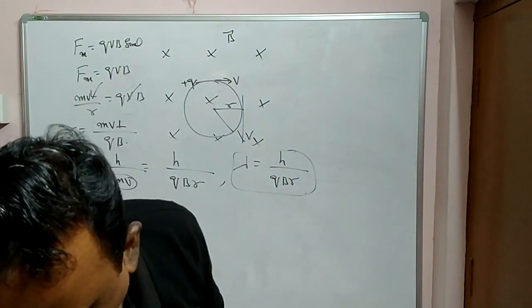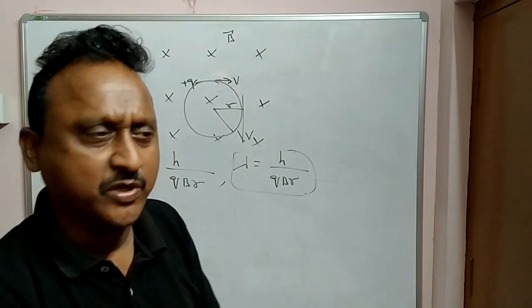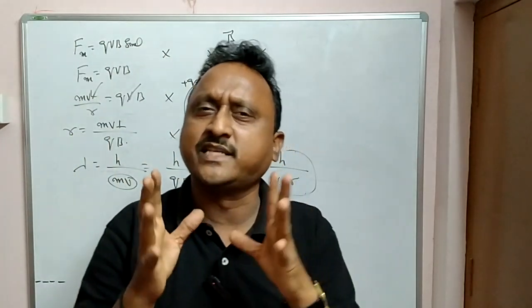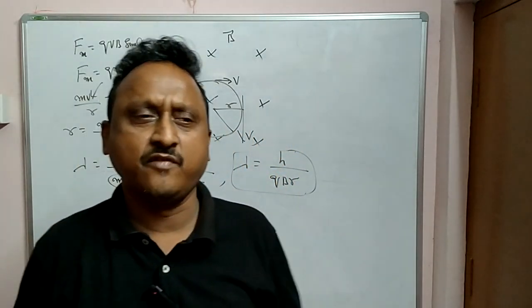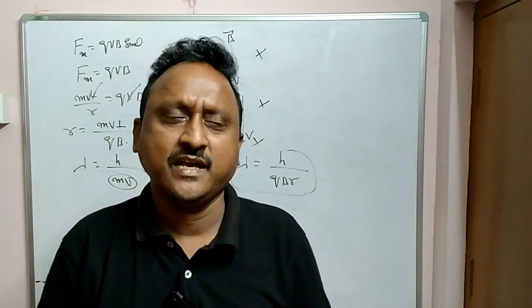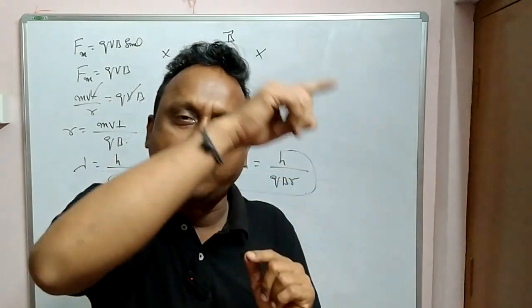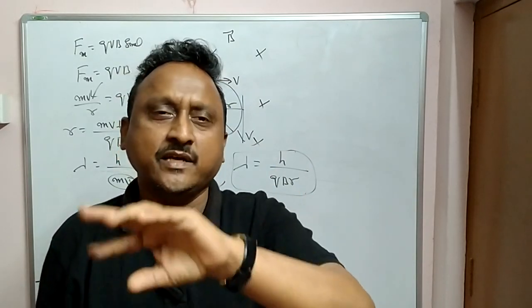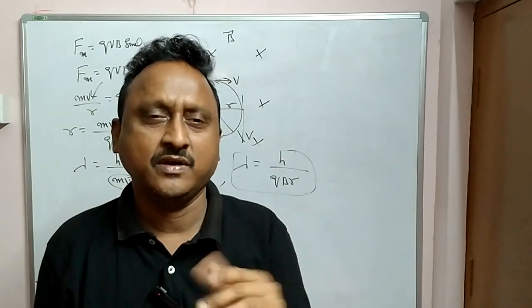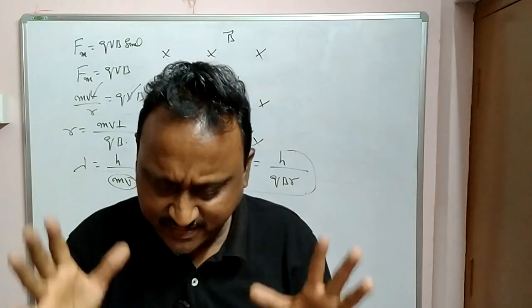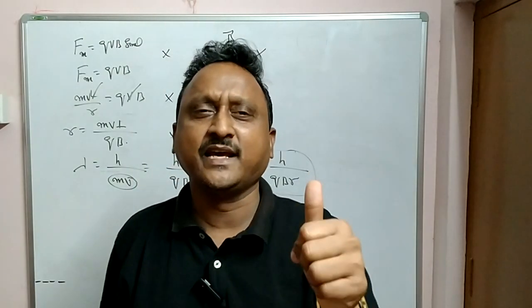So these are the various formulas we'll be using in this chapter. Please make a note, this chapter is a very small chapter. I told you, dual nature of radiation and matter waves, you can take it as a one shot. And from this I told you, this complete modern physics, dual nature, atoms and nuclei, these three together get 6 marks in MCET. And from this you can expect 1 mark or 2 marks maybe. Okay? And this is the end of this chapter. Again we will be meeting in the next chapter.